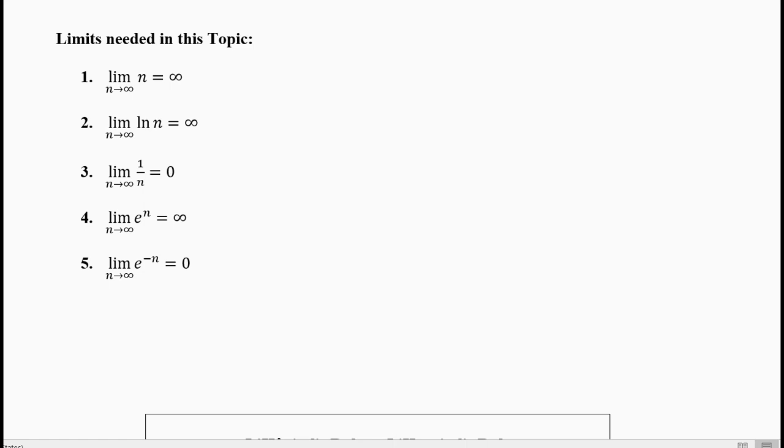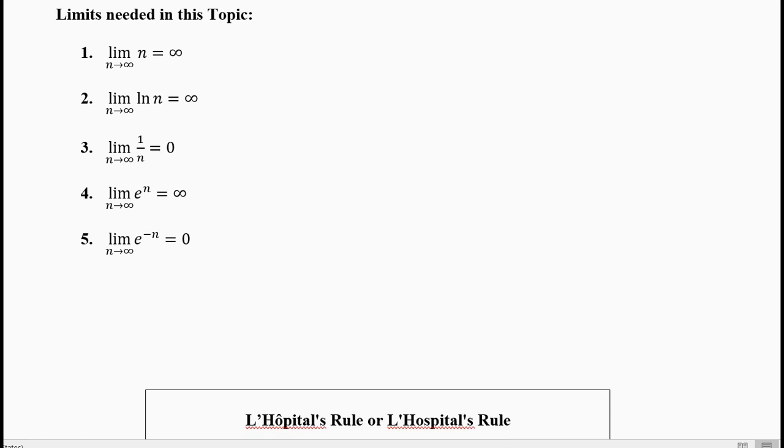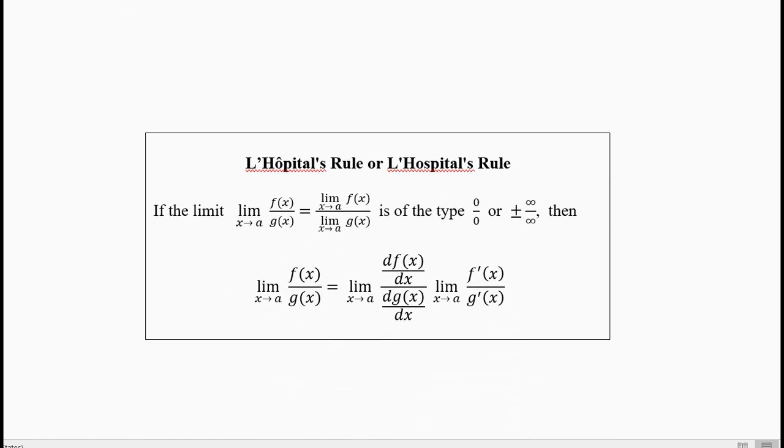There are limits involving sine and cosine functions, tangent function, and all the 6 trigonometric functions. We do not need them today here, but you will need them in some other topics later on. In today's topic, we will be doing algebraic limits with the help of these 5 basic limits. Now let's look at a scenario where we have to use a new rule called L'Hopital rule.